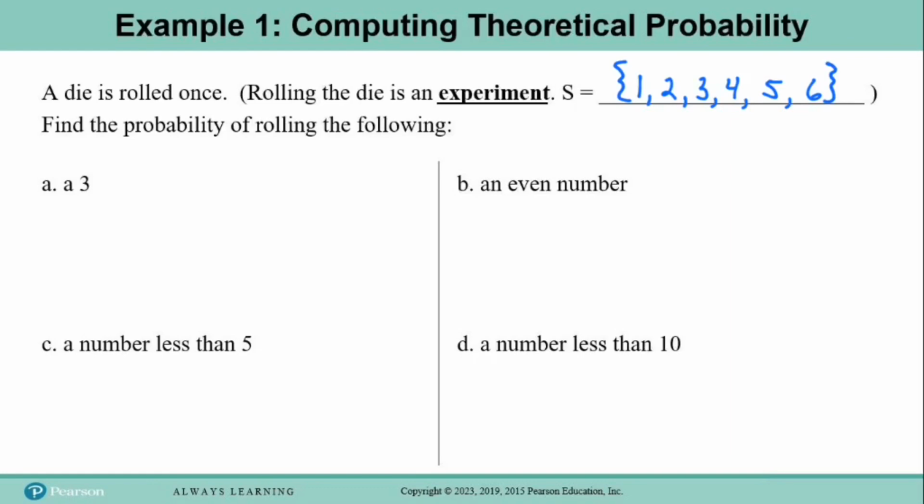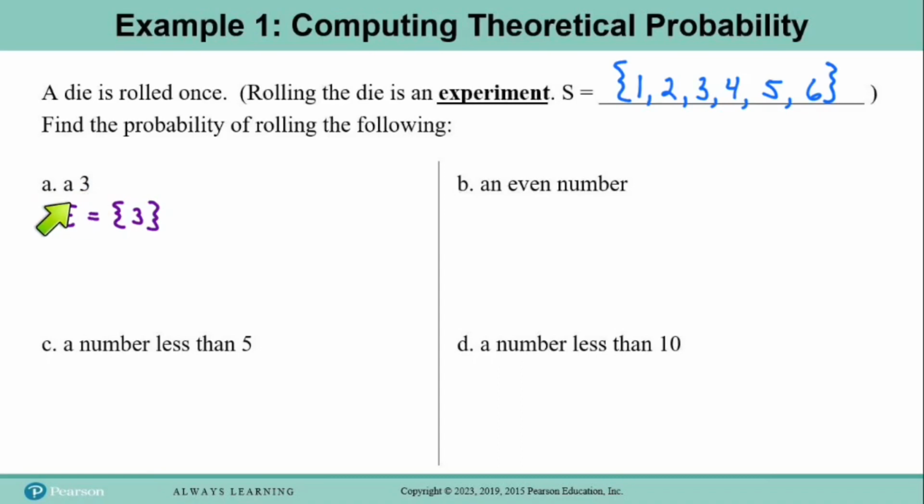Now, as we work with each one of these events, we will call it event E, just because E is easy to use because event starts with E. Okay, so in part A, event E is the event of rolling a 3. So what we want to do is list all of the outcomes that fit this description. And so the set E will be the set that includes 3. 3 is the only outcome that is suitable for this event,